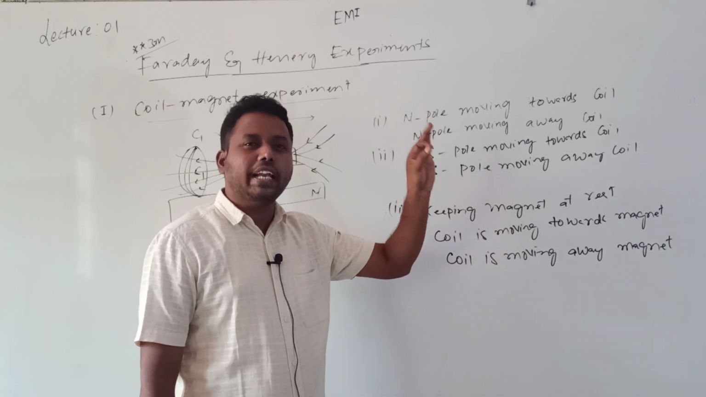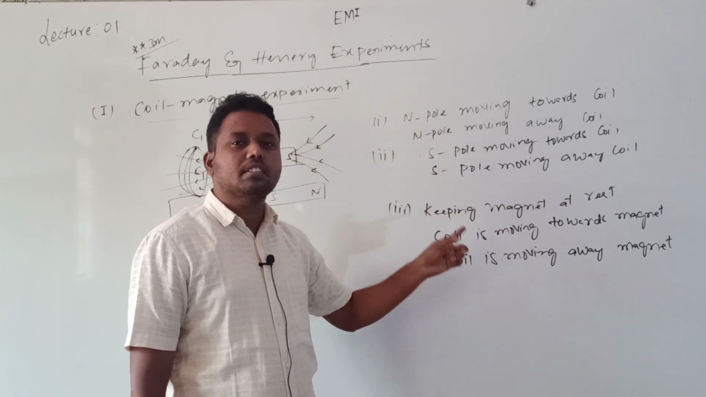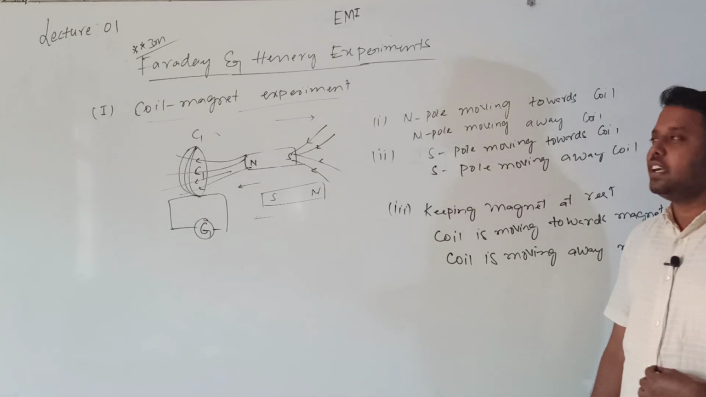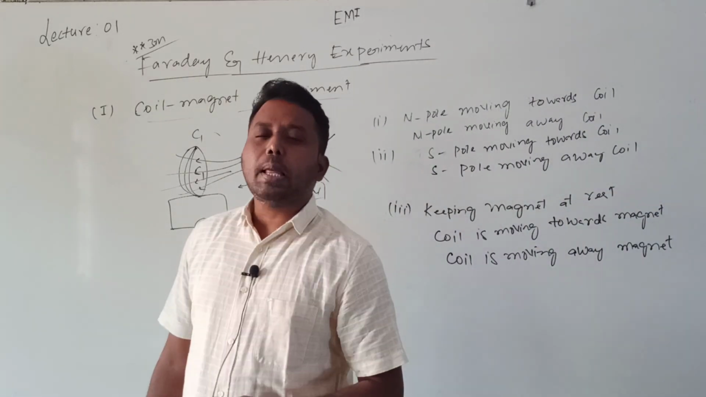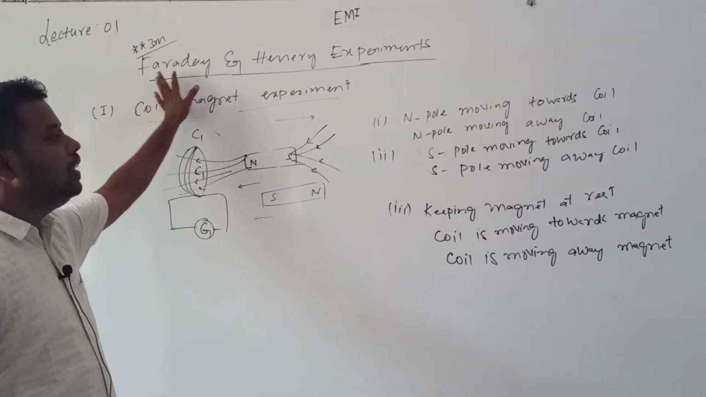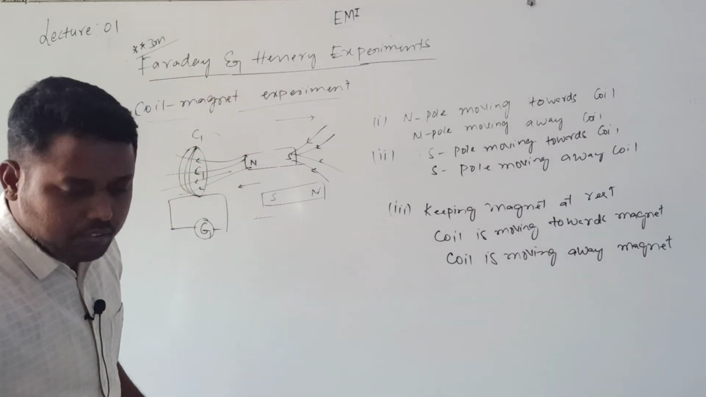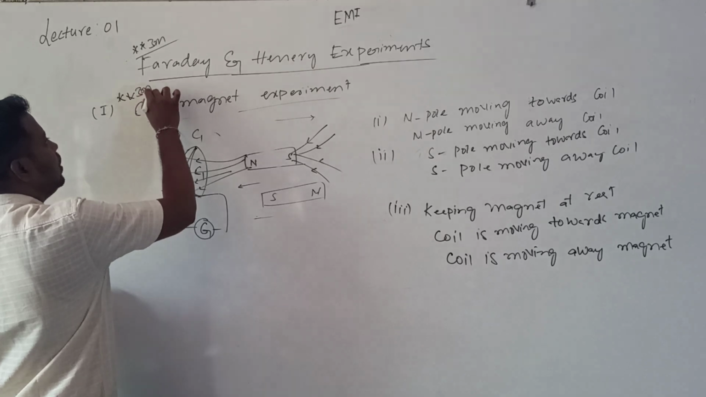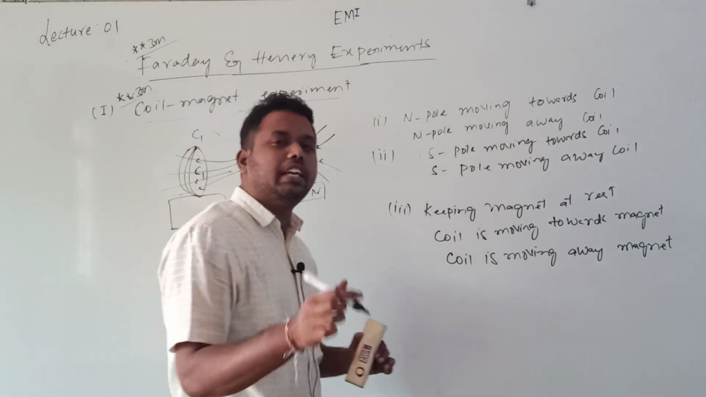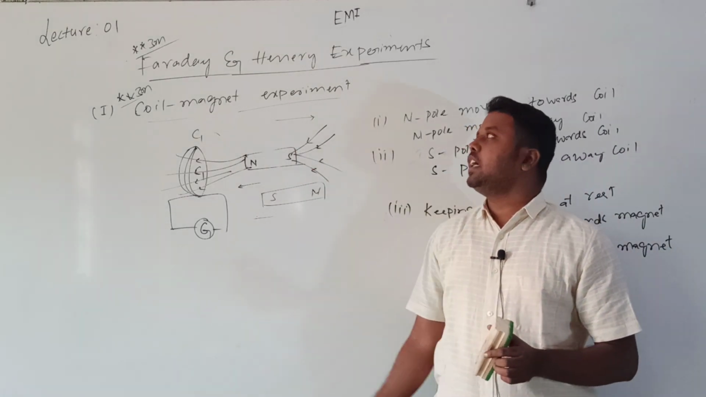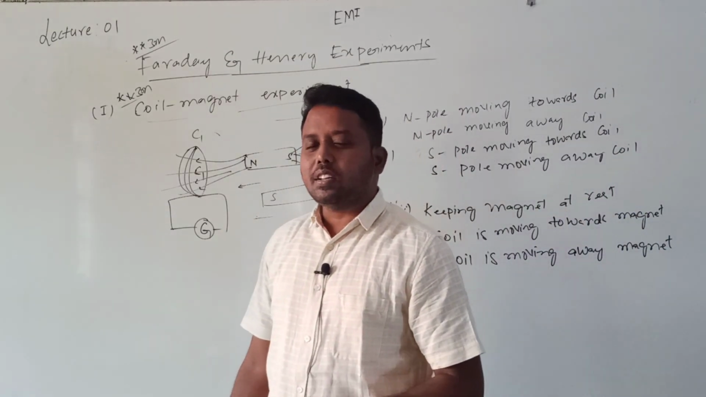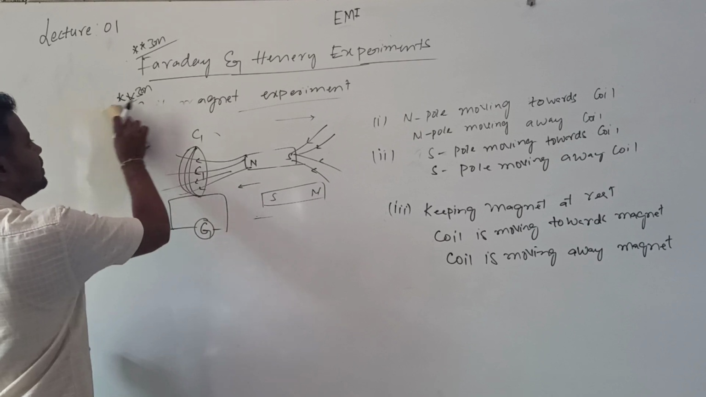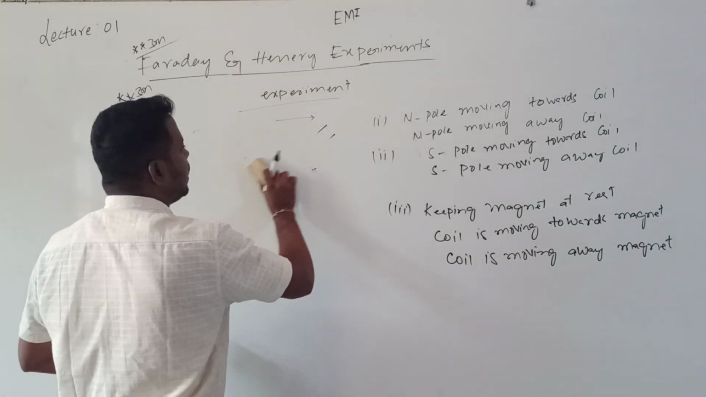What you need to write is the experimental observations they have made. Only those experimental observations you have to write. Understood? So this is the coil and magnet experiment of Faraday and Henry. Okay? So the first experiment is completed. They may ask only one experiment for 3 marks. They won't ask all 3 experiments together. They will ask, explain Faraday's coil and magnet experiment. Okay? Understood?